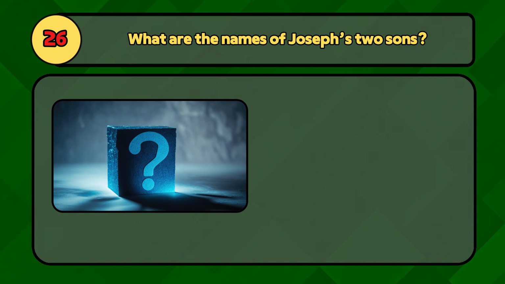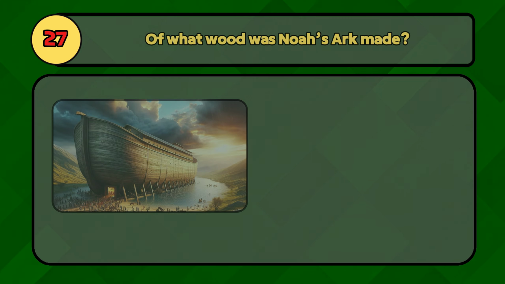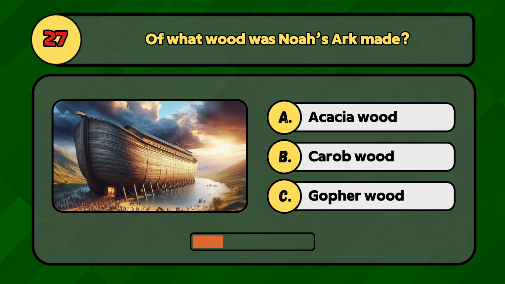What are the names of Joseph's 2 sons? The names of Joseph's 2 sons were Ephraim and Manasseh. Of what wood was Noah's ark made? Noah's ark was made of gopher wood.